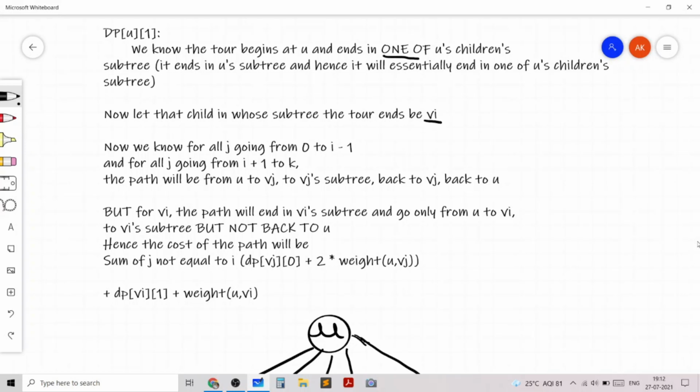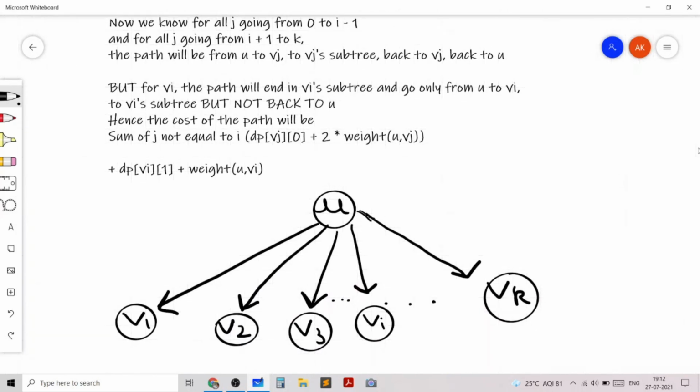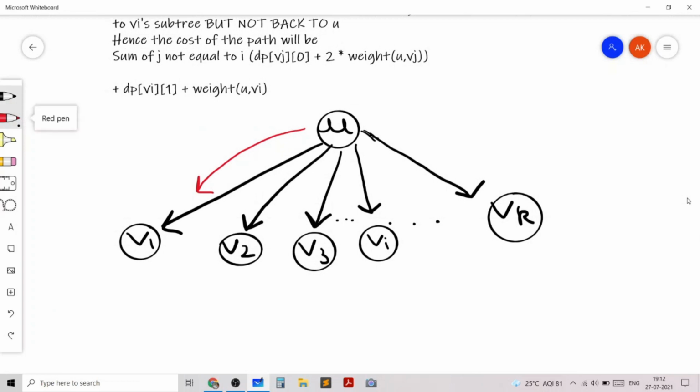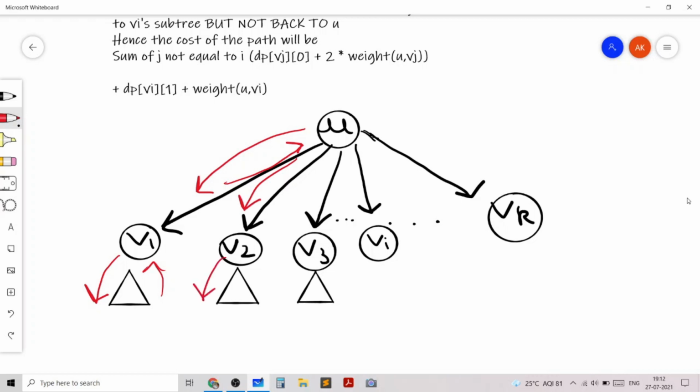We know that for all j going from 1 to i minus 1 and all j going from i plus 1 to k, the path will go from u to vj, then into the vj subtree, and then back to u, and this will happen for each of these j.